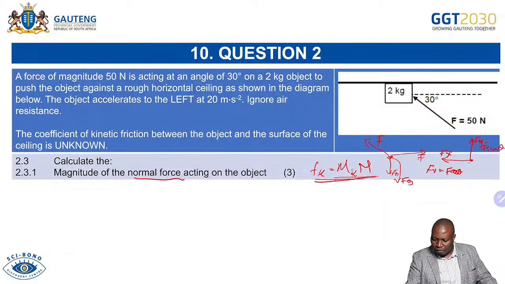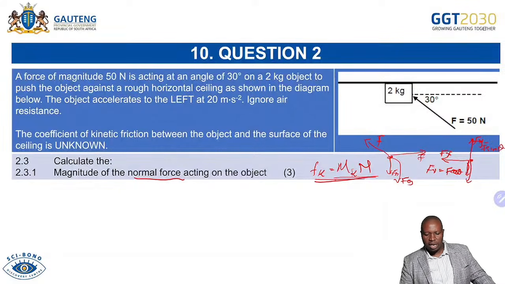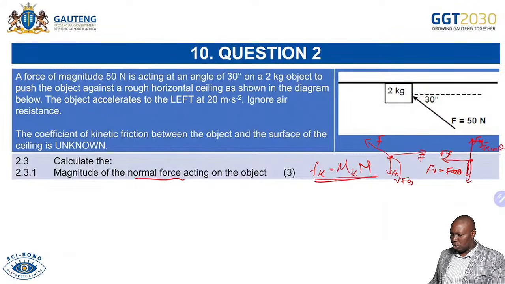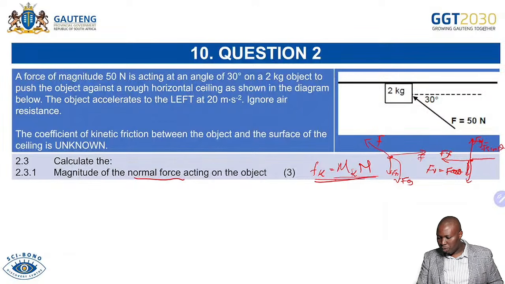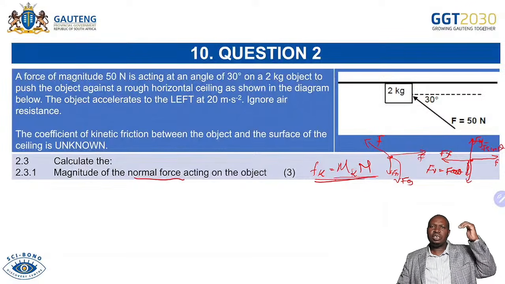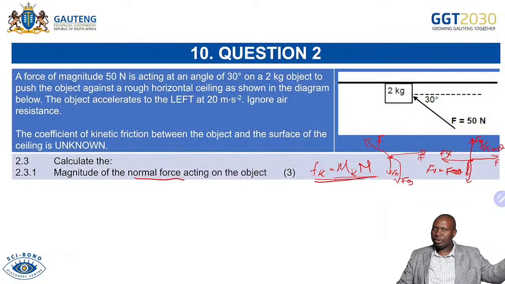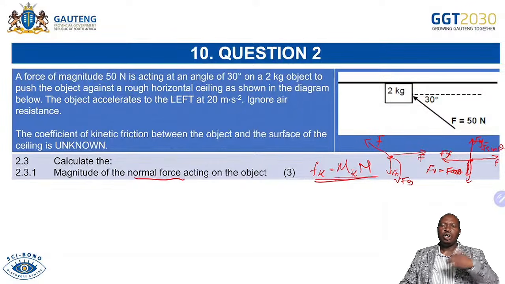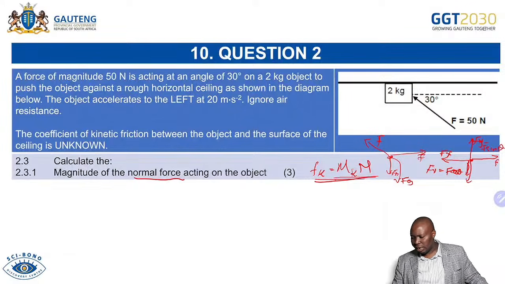Then you had your normal force upwards, and you had your Fg downwards. Immediately when you have that, you are set. We had friction that was opposing motion. We are saying resolve the forces for the sake of doing calculations. But when you say draw the forces, just draw the forces as they appear. You don't have to resolve the force that is at an angle.